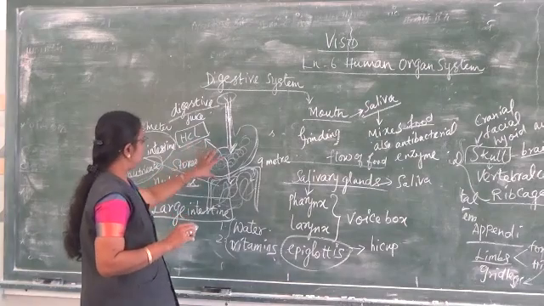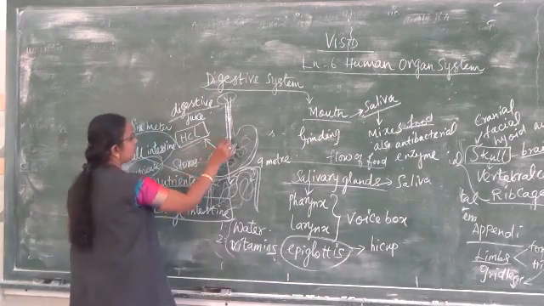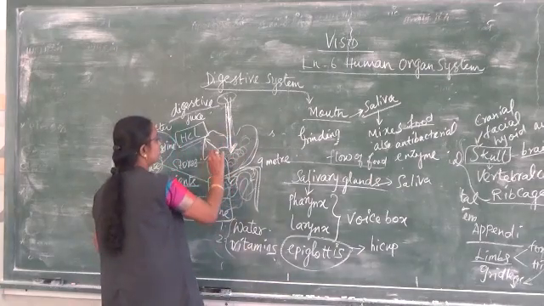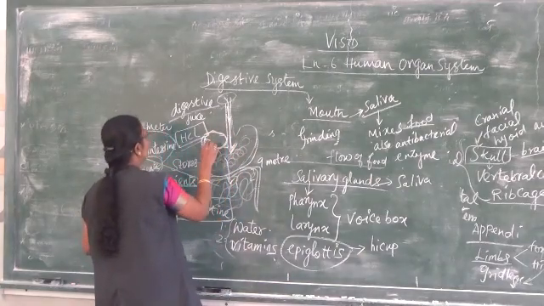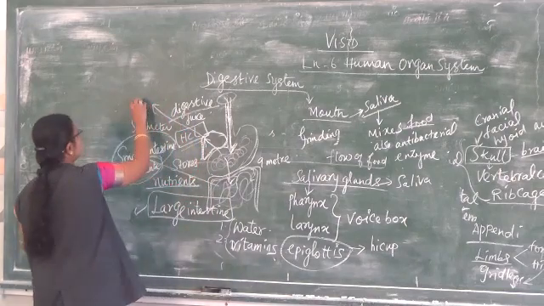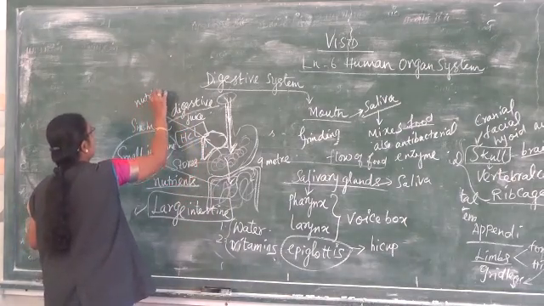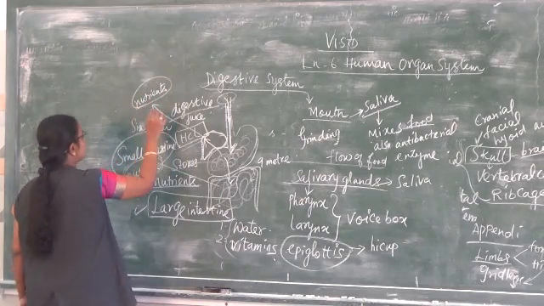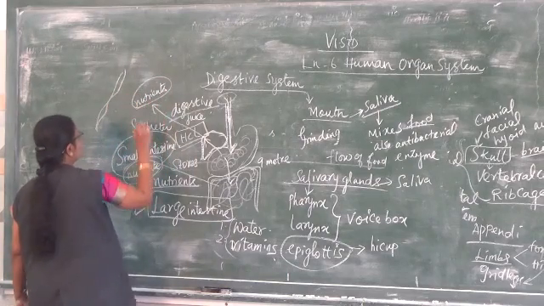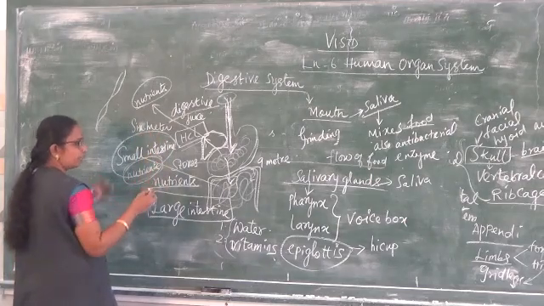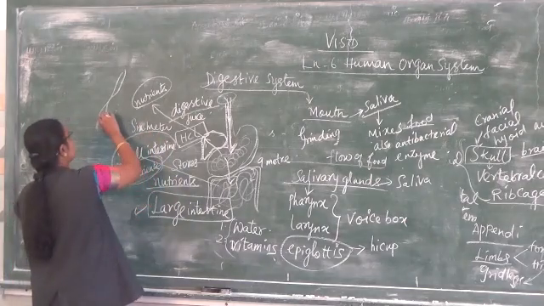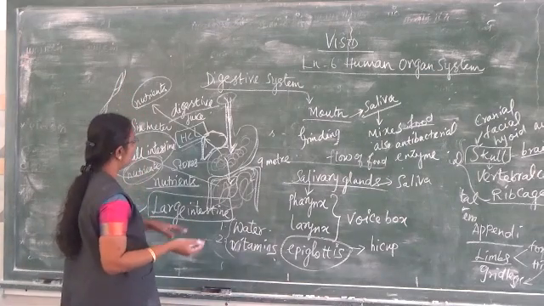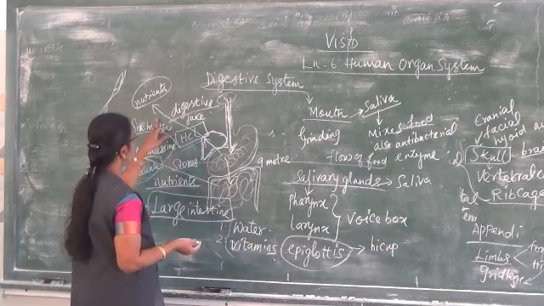Then the next one is the liver. What does it do? This is the structure of the liver. It will absorb all the nutrients, and then what does it do? It mixes along with the blood stream. So all the minerals, vitamins, everything is absorbed. What does it do? It mixes along with the blood stream and goes through all parts of the body. So that is done by the liver.